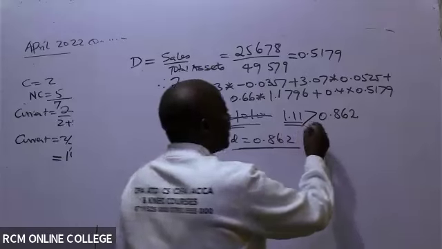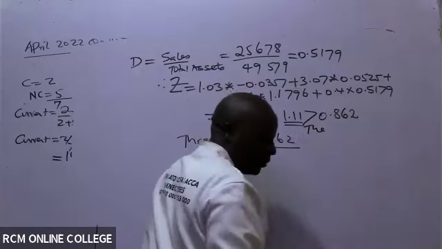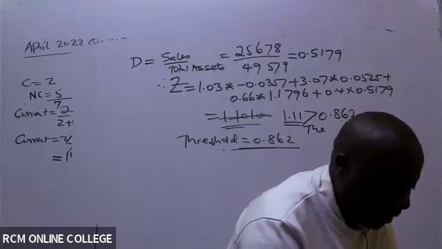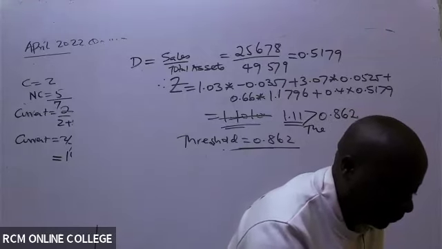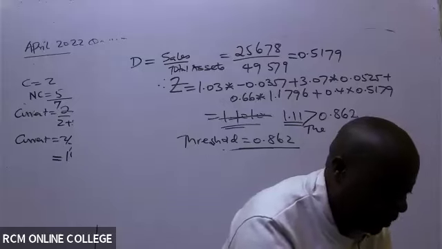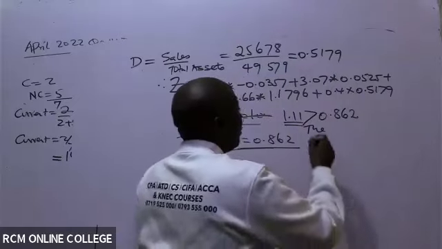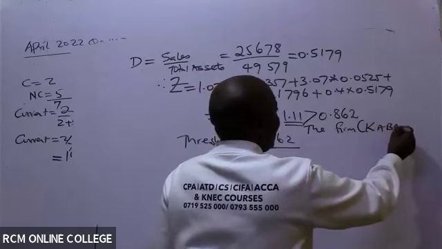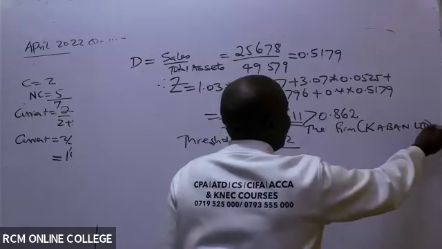The firm is liquid. What is the name of the firm? It is Carbon. It's good to use the name. Carbon Limited is liquid. So the firm, which is Carbon Limited, is liquid.